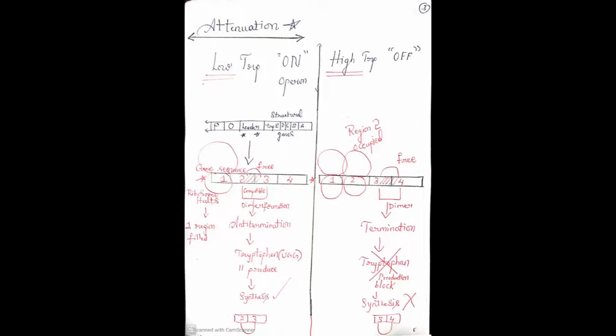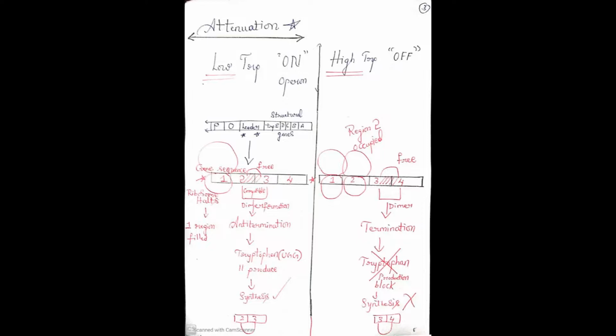But now you observe the second column, high concentration of tryptophan. So the cell should not synthesize tryptophan. Already the concentration of tryptophan is high. Now just look at the diagram. Concentrate on the leader sequence. Region 1 is blocked. Simultaneously it has blocked 2 also, because with high concentration there is no halting. 1 is blocked, 2 is blocked.